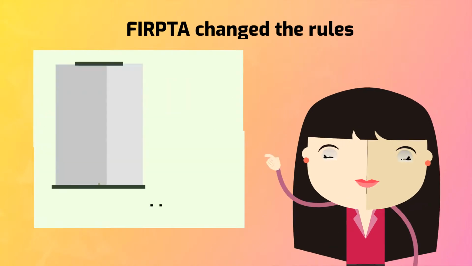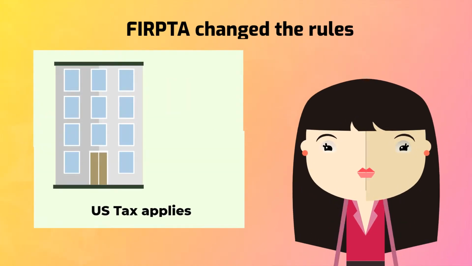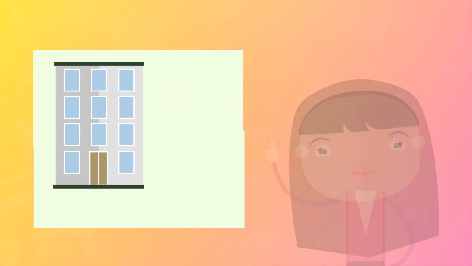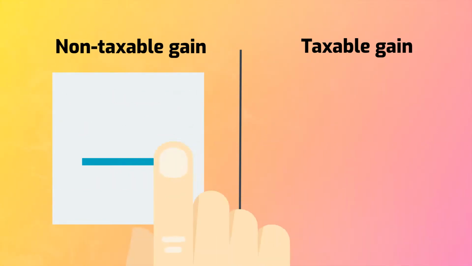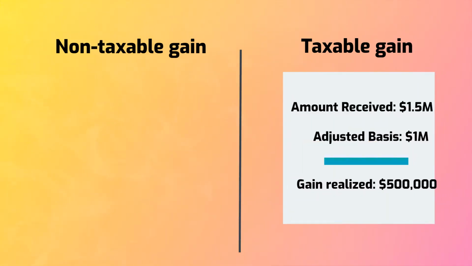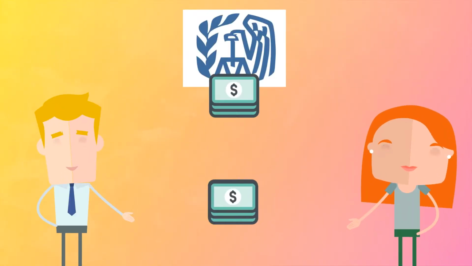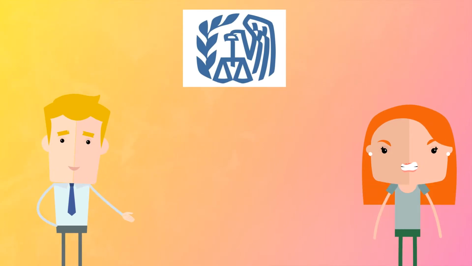However, this rule does not apply when U.S. real property interests are part of the transaction. FIRPTA reclassifies non-taxable gains to taxable gains, and it does it through withholding. When a foreign seller sells his U.S. real property interest, the buyer must withhold some of the proceeds and remit it to the IRS.